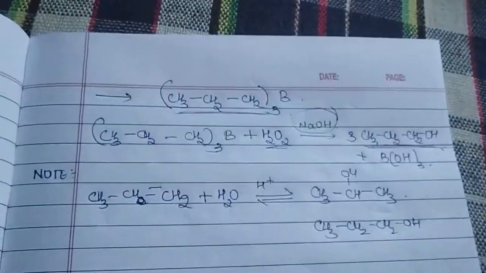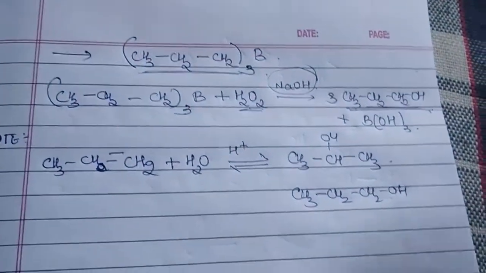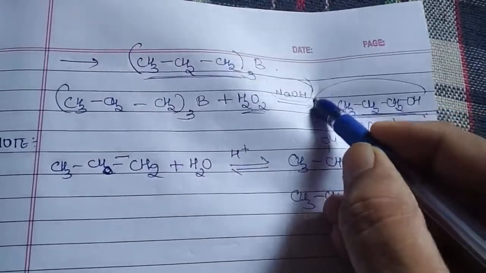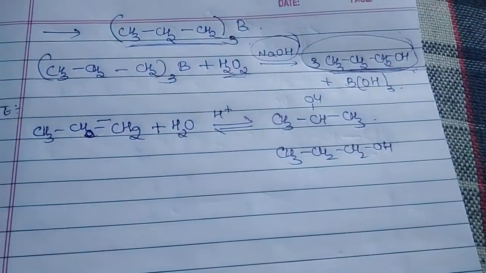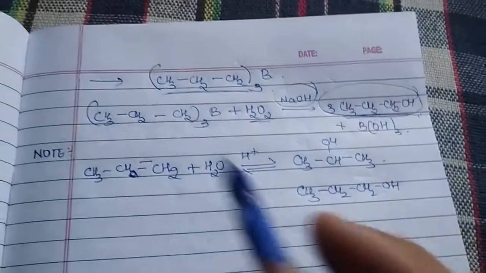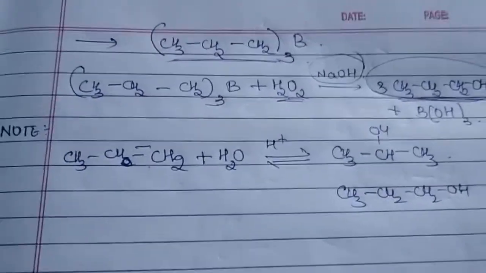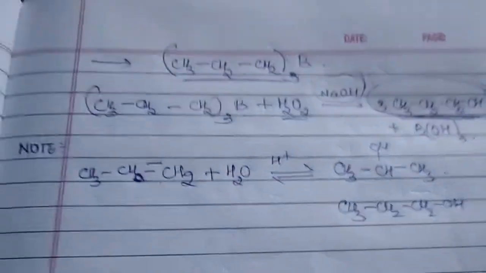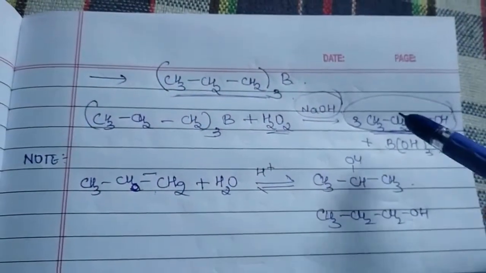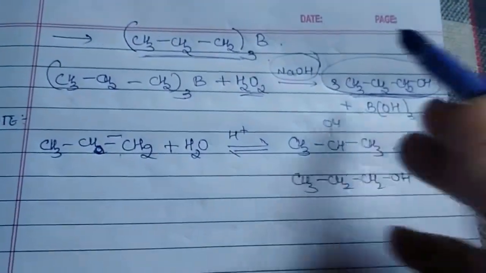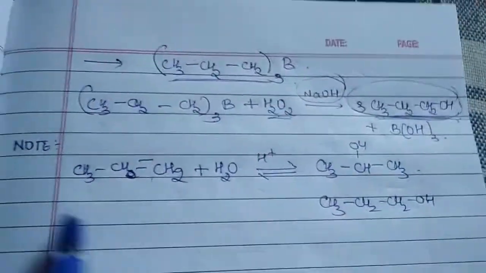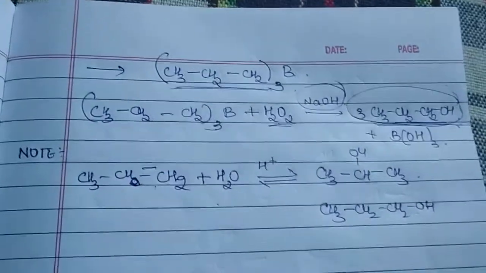So what we are trying to say over here is, in the hydroboration, whatever product we have obtained is just similar to the anti-Markovnikov addition of water to an alkene. This is just an important note. It is not related to this reaction. We are just seeing what the possibilities are, how we could have got this product in the hydration of the alkene.